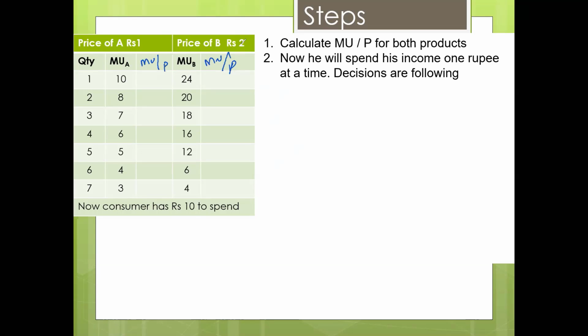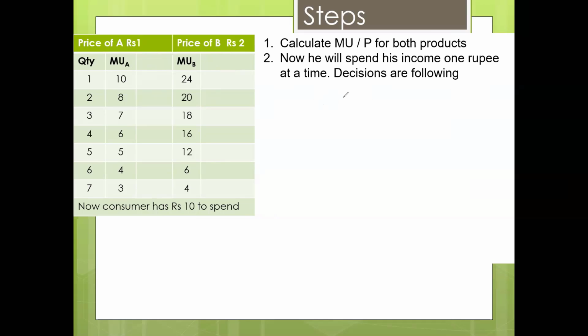Why do we calculate marginal utility per price? Because the prices are not the same. If both prices are equal to 1, you don't need to calculate MU divided by P. We already know the price of A is 1, so MU and MU divided by P will be the same. The price of B is 2, so it will be half. Let's see how it works.